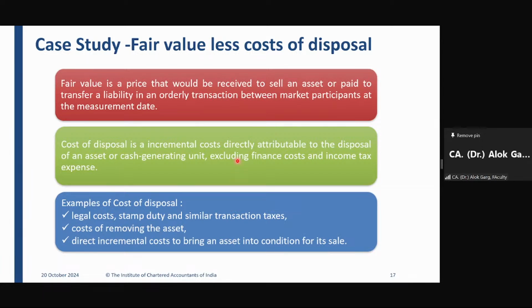So legal cost, stamp duty, similar transaction taxes, cost of removing the asset, directly incremental cost to bring an asset into a condition for its sale, just like an inventory. Whether that valuation report was a cost which is bringing an asset into the condition for its sale? Answer is no.